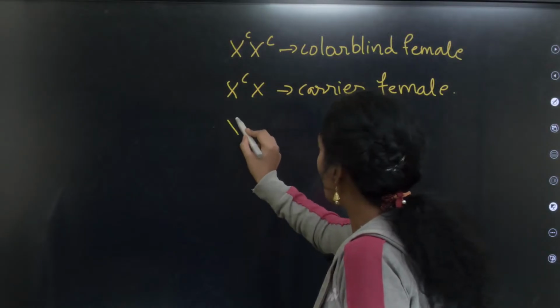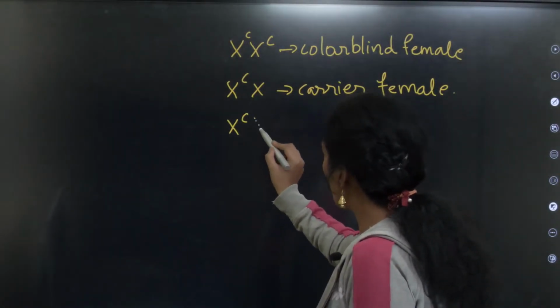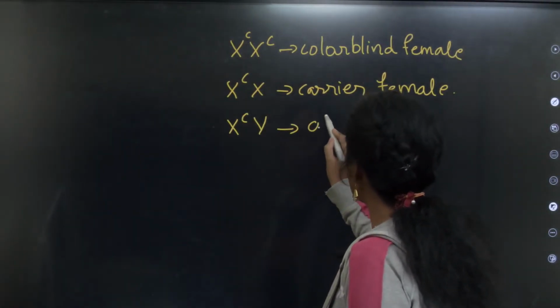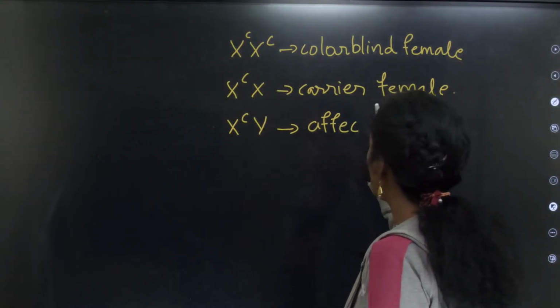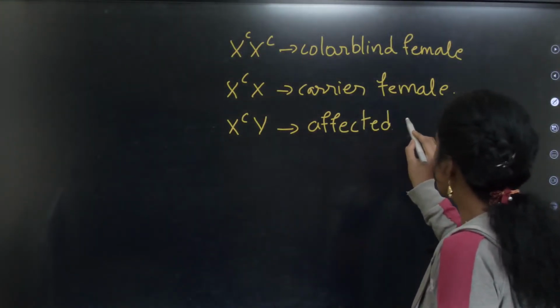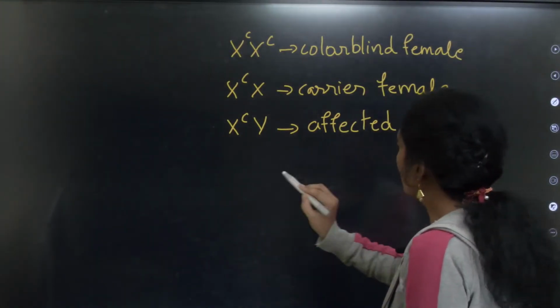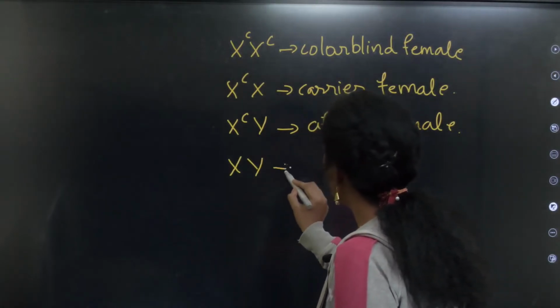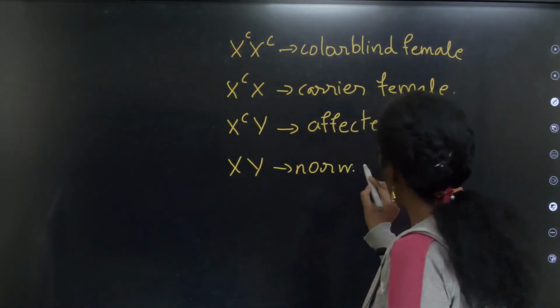Okay, then you have XCY. Okay, affected male or color blind male, affected male. Okay, then XY, normal male.